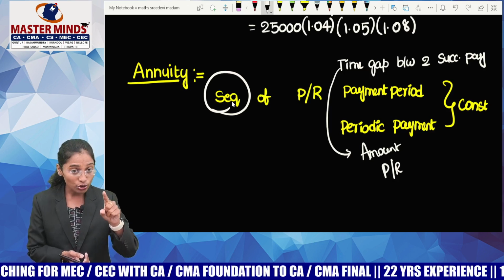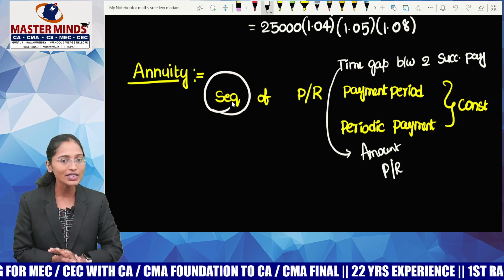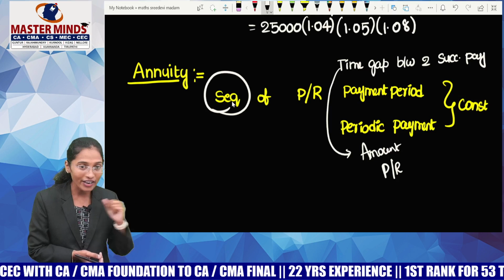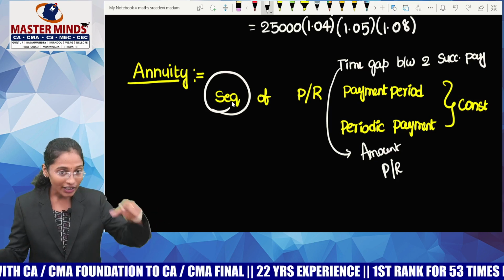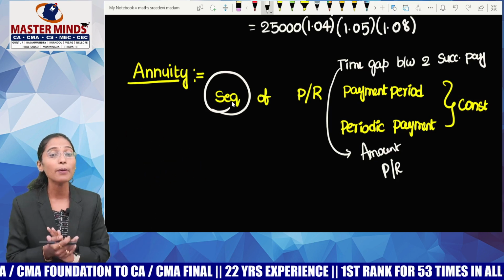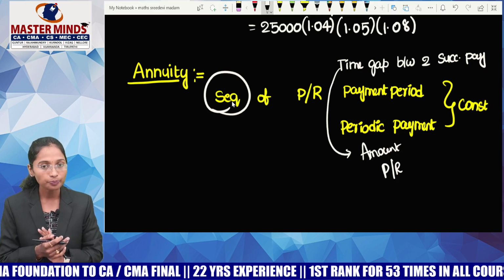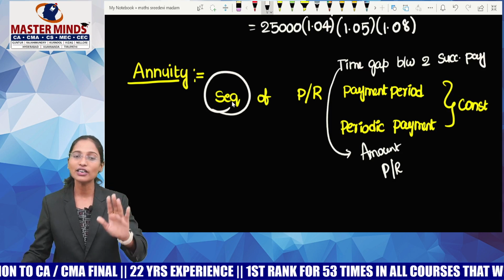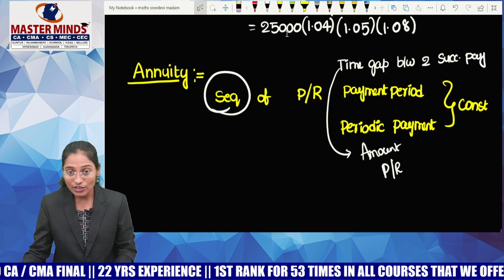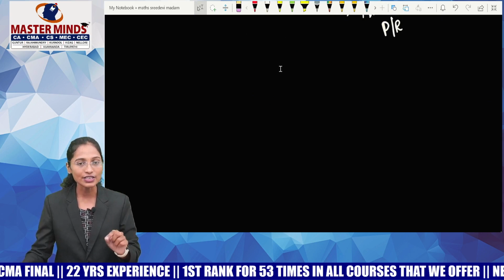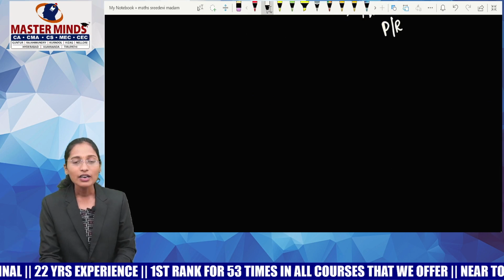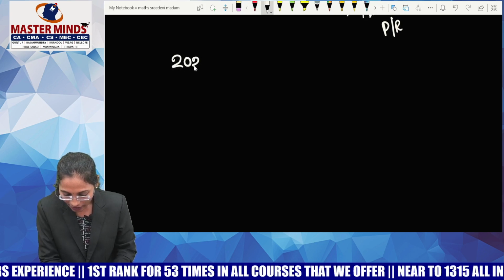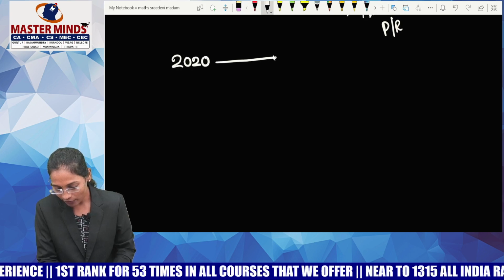So there should be at least two payments or at least two receipts. Otherwise, you can't call it an annuity. If there is only one payment or only one receipt, it's not an annuity. It can be either simple interest or compound interest. Since you are dealing with a sequence, there should be at least two terms. Sequence of what? Payments or receipts. Guys, for example, as a New Year resolution of 2020, I wanted to save 1